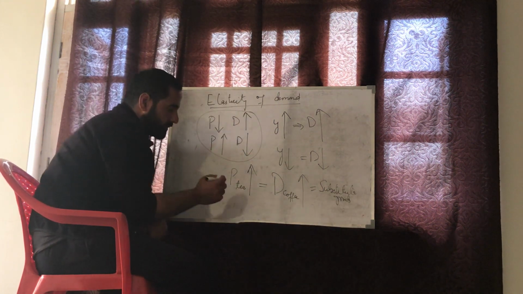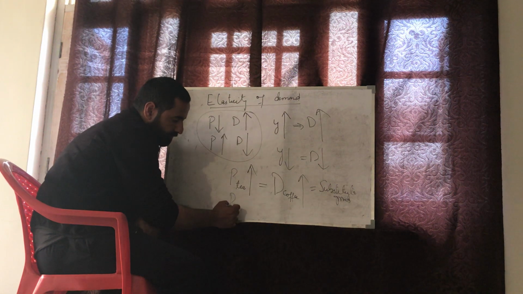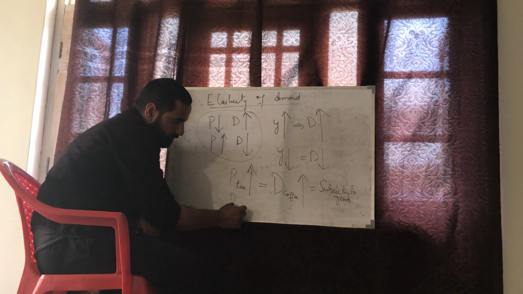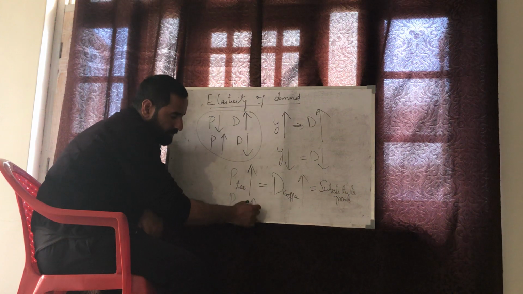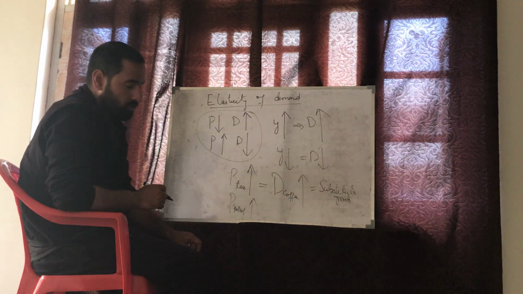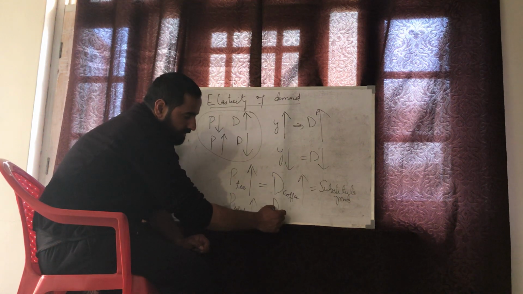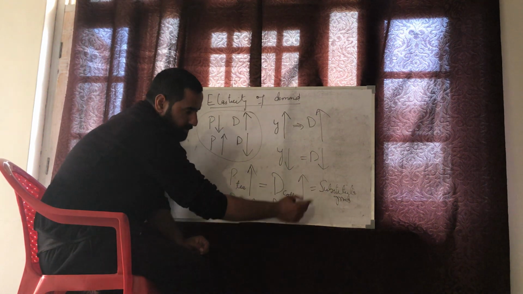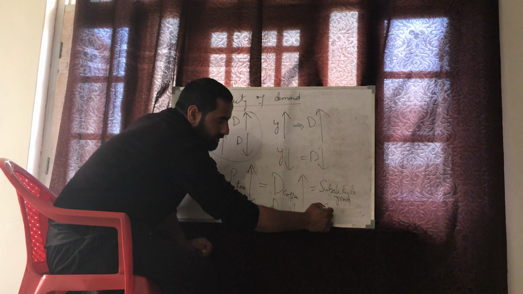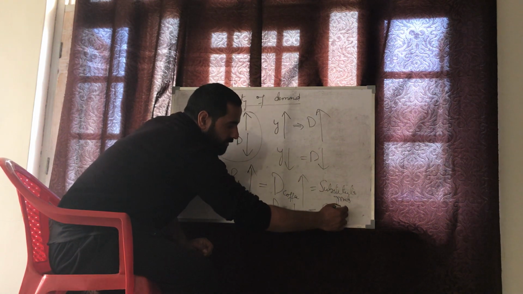In the case of complementary goods, suppose the price of petrol increases. Then the demand for cars falls. This is the case of complementary goods.